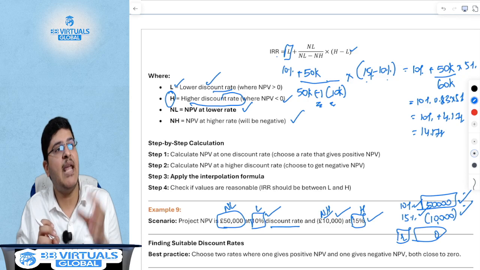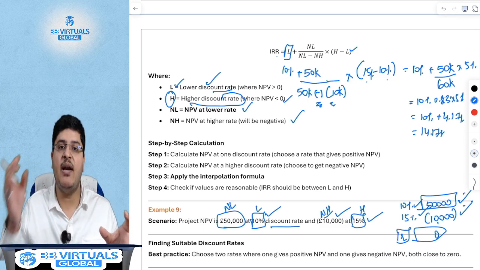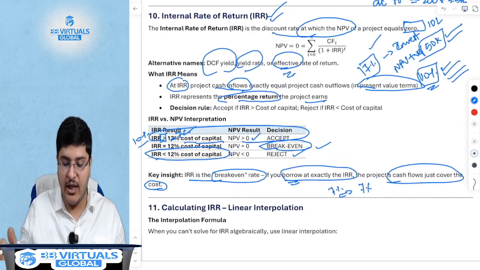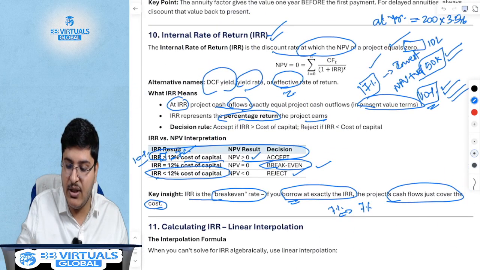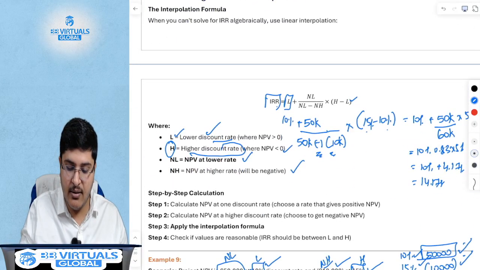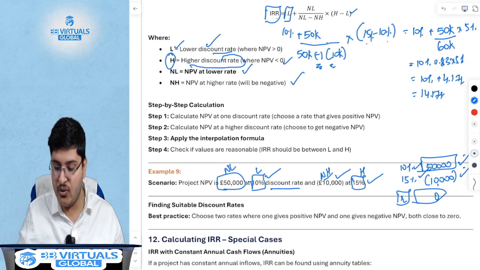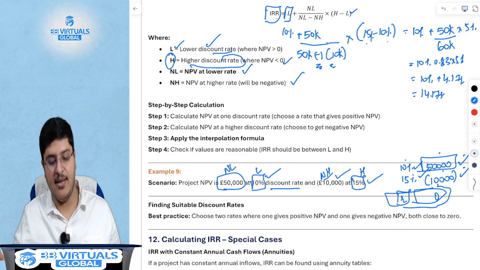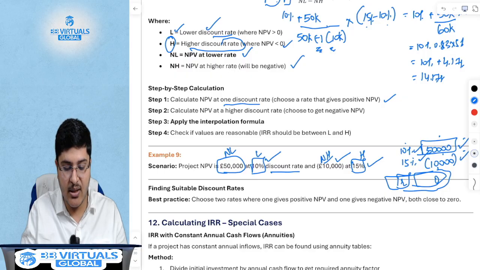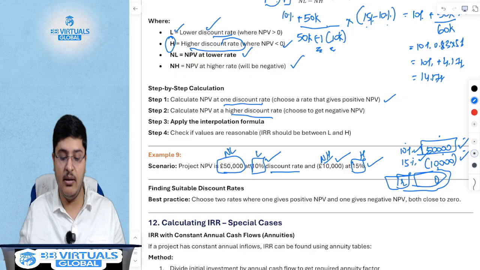You have NPV at a lower discount rate, you have NPV at a higher discount rate. You have to find the rate at which NPV becomes 0, at which NPV equals 0. That is the rate of IRR. This is the classic interpolation that we used to do. The lower rate NPV, the higher rate NPV. What is the rate at which the NPV is 0? How do you solve it? You calculate NPV at one discount rate, then you calculate NPV at the other discount rate.